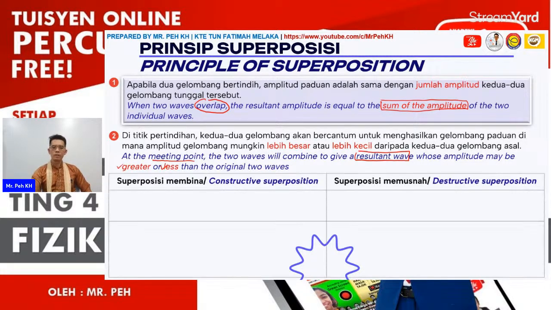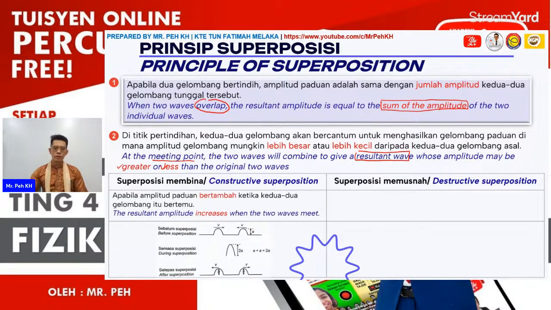Okay, so here superposition can be classified into two types. The first type is constructive superposition, and the other type is destructive superposition. Constructive means the resultant wave will have a greater amplitude. So you can look at this figure. The resultant amplitude increases when two waves meet.